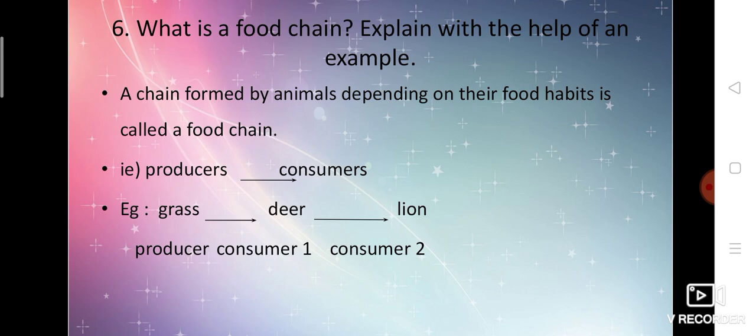What is a food chain? Explain. See, here some alignment problem is there. A chain formed by animals depending on their food habits is called a food chain. For example, grass is eaten by the deer, and deer is eaten by lion. So it is continuous, it's a chain. It goes on. Grass, I told, will produce their own food, so they are producers. Deer can't produce their own food. They depend on grass, so they are consumer one. And lion is going to eat the deer, so they are considered consumer two.